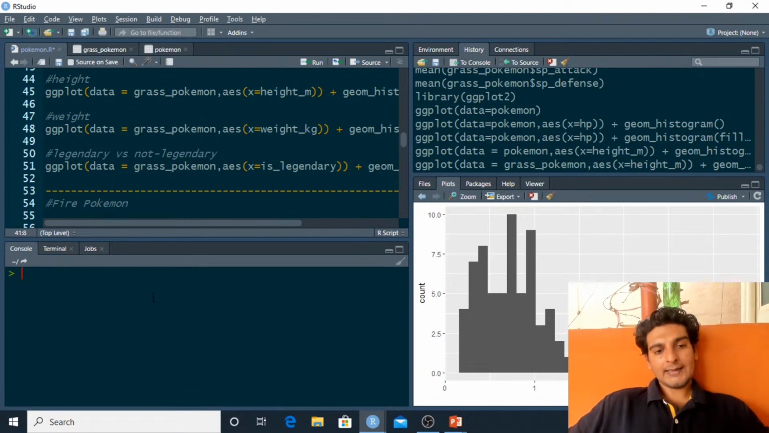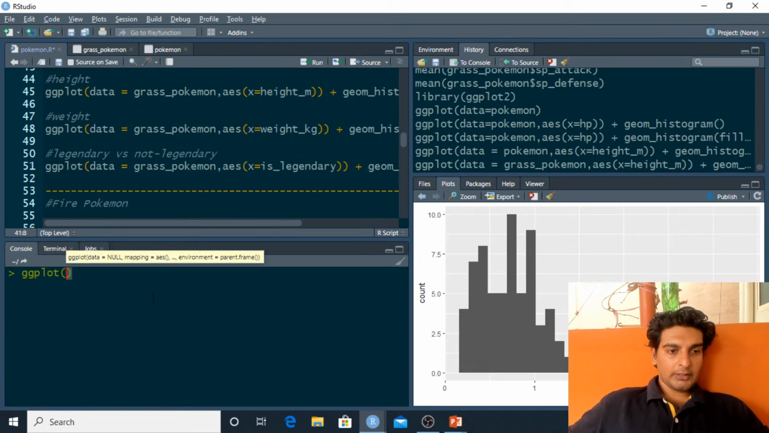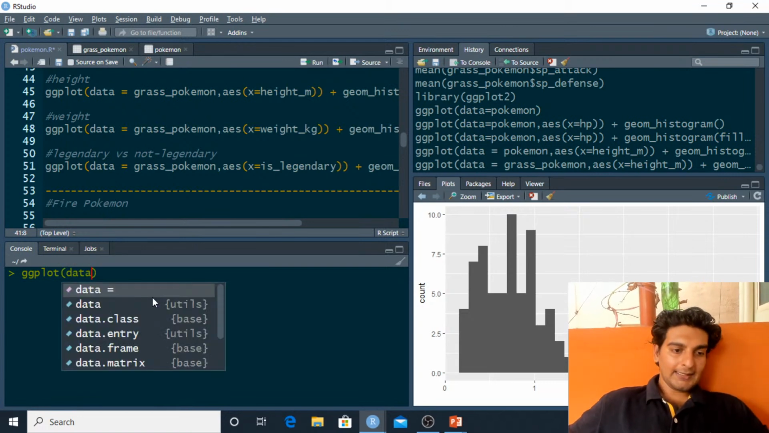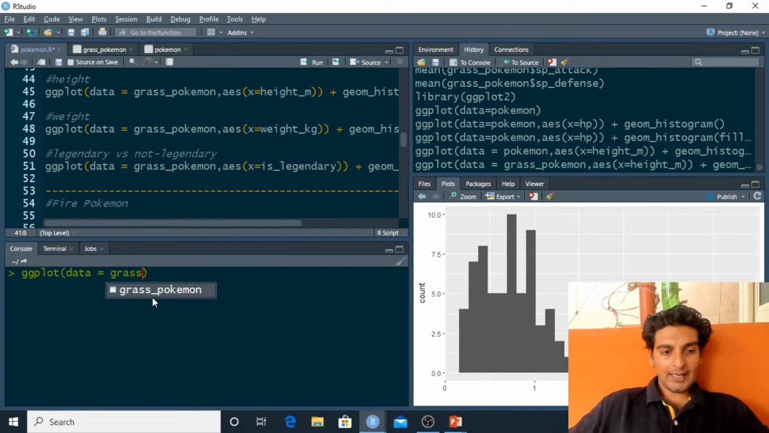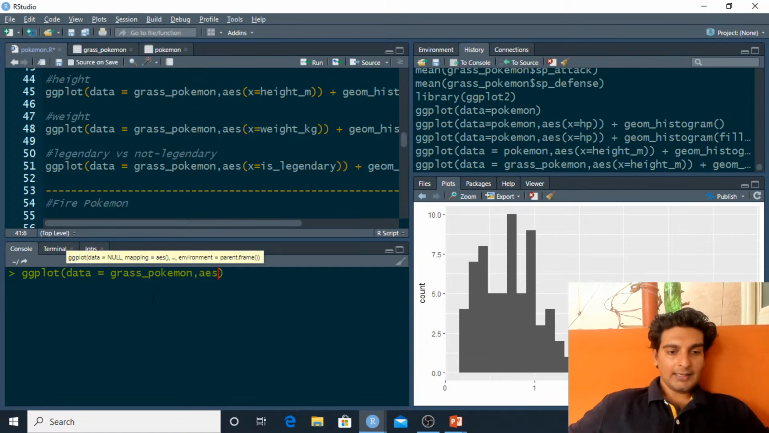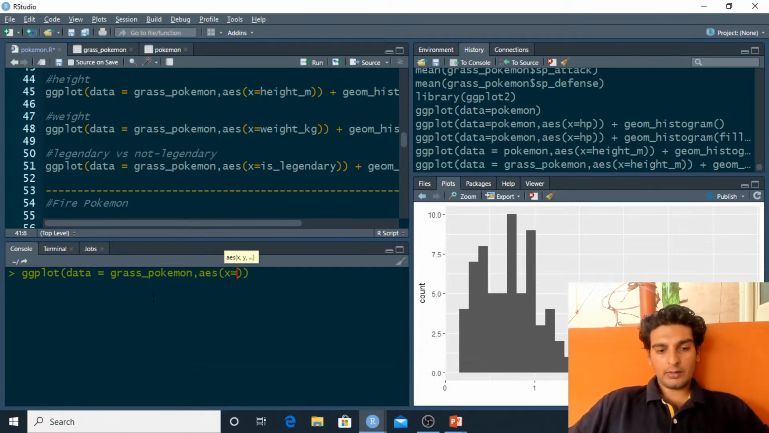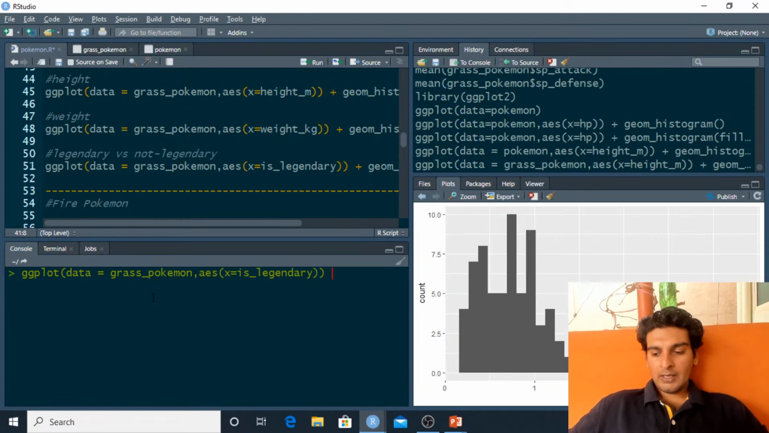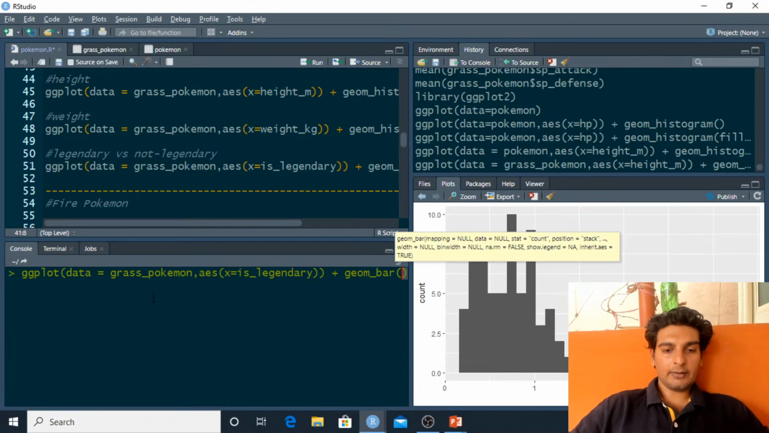Now we'll go ahead and understand how many of the grass type Pokemons are legendary and how many are not legendary. For this purpose, we'll be making a bar plot. So ggplot again, and onto the data layer I'd have to map the grass Pokemon, and I'll use the aesthetic layer over here. Onto the x-axis I'll be mapping this legendary column, and the geometry which I'll be using is geom_bar.